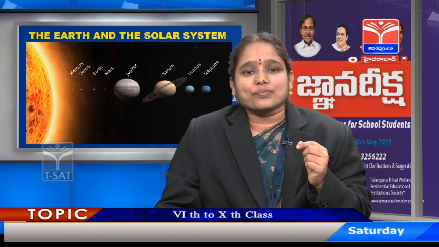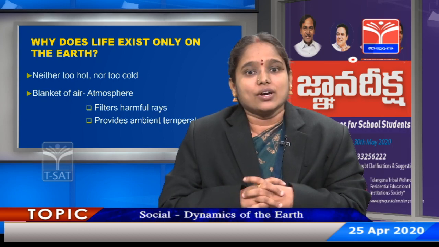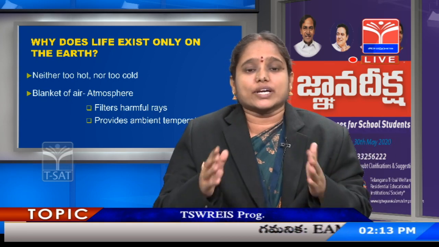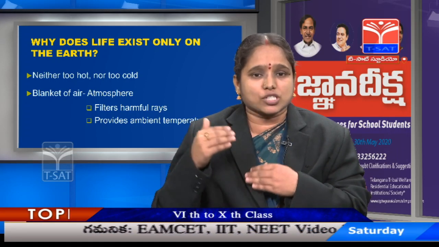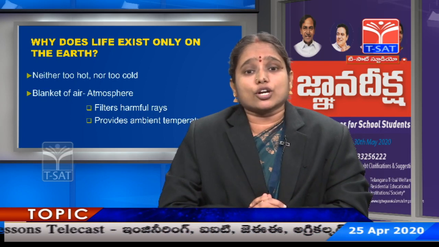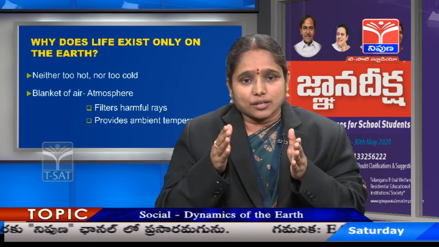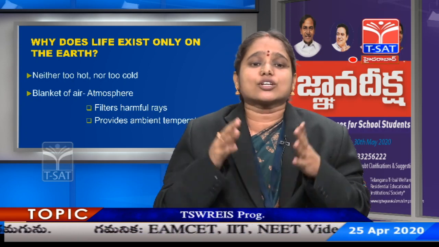Now, let's move on to the next subtopic, why does life exist only on the Earth? So, this question is again put to explain the situations which make life possible on the Earth. First point you can see here is it's neither too hot nor too cold. So, as we were discussing the locations of the other planets, Mercury and Venus are much nearer to the sun and they are definitely hotter. Uranus and Neptune are much farther from the sun and sunlight hardly reaches there. So, both the planets are very cool and dark. So, Earth is blessed to be in a location where it's neither too hot nor too cold.